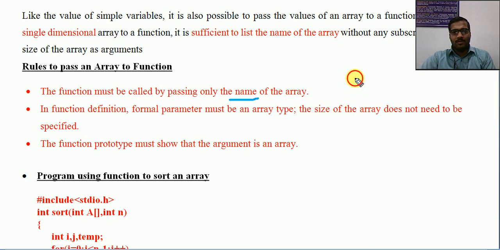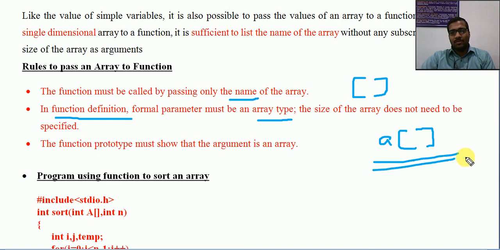I cannot specify a subscript or any other value while making a function call. Second, in the function definition, the formal parameter must be an array type, even without specifying the size.